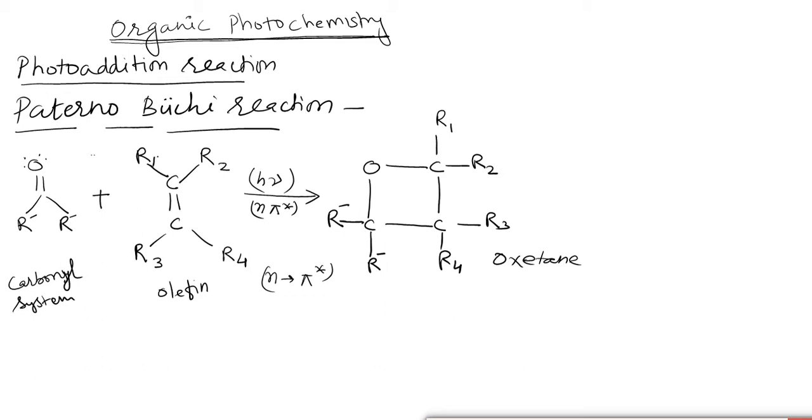The energy required for the n to pi star transition initiates the reaction in simpler carbonyl compounds, while for some conjugated ketones it is difficult to distinguish between n to pi star and pi to pi star transitions, as due to the delocalization of electrons a new type of molecular orbital forms and the excitation of the electron takes place in the newly formed molecular orbitals.